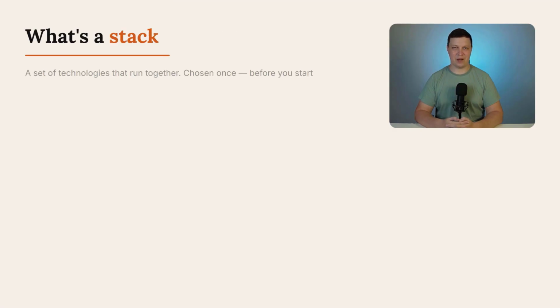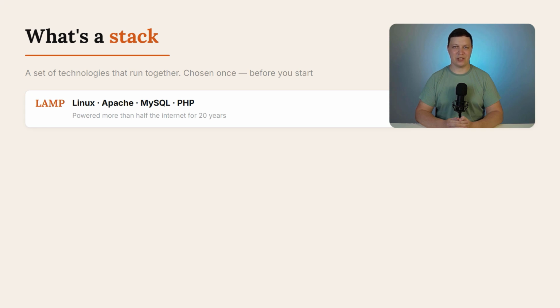Now let's talk about stacks. LAMP, MEAN, MERN are stack abbreviations. A stack is just a set of technologies that run together on one server, like a kit. LAMP breaks down like this. Linux is the server's operating system. Apache is the web server, the one that accepts requests. MySQL is the database. PHP is the programming language.